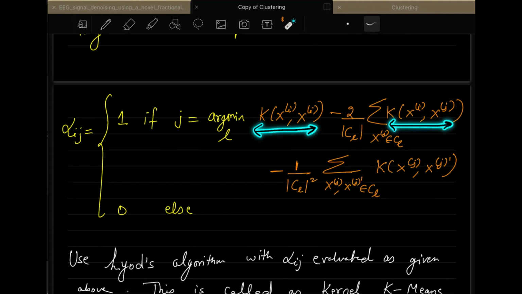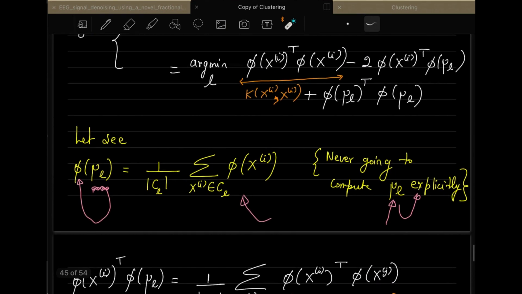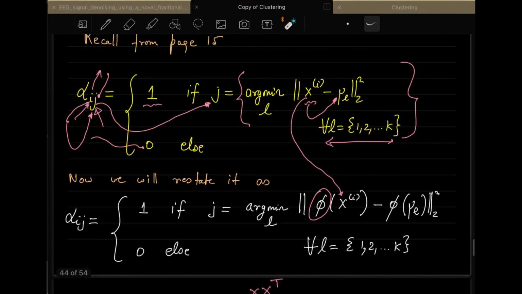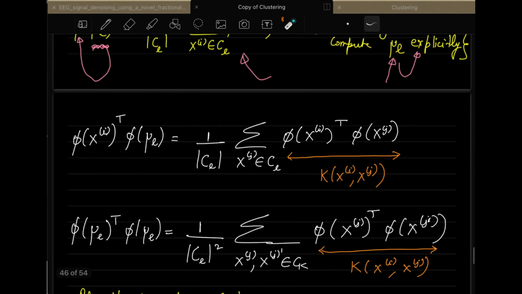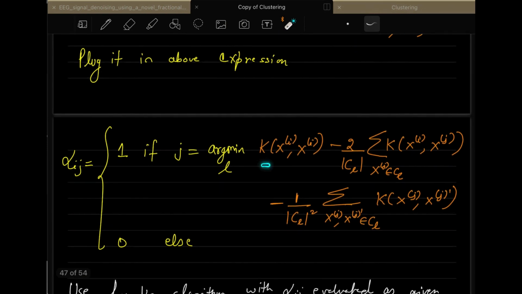Now earlier there was no such kind of kernel, and note earlier you had mu here. Note this point. You had mu earlier, and now this mu is gone. It's actually encapsulated in the kernel. It's not calculated now. Mu is completely gone.